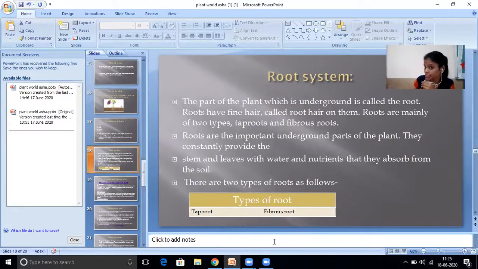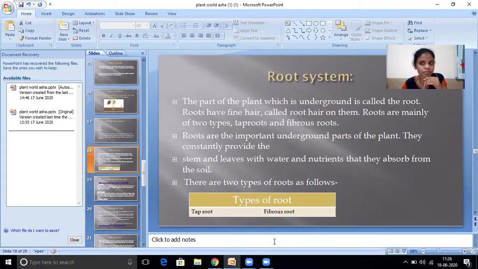The root is the main part. Okay, why? Because it is the one part supplying food for the plant. Some of the nutrients come from the soil. Then water is also provided from the root. That is the surviving food for the plant.